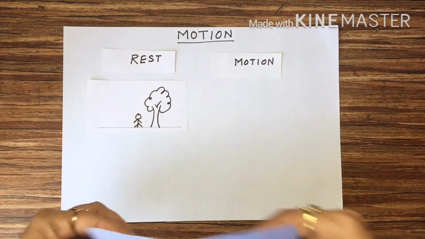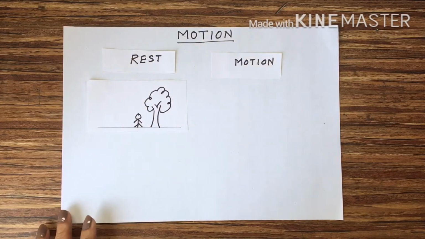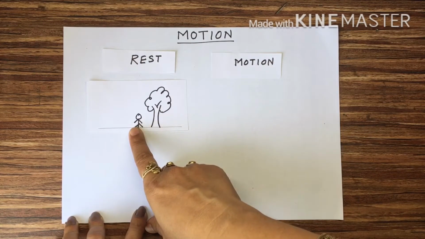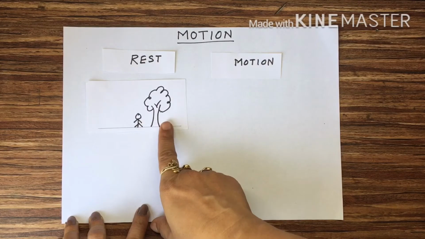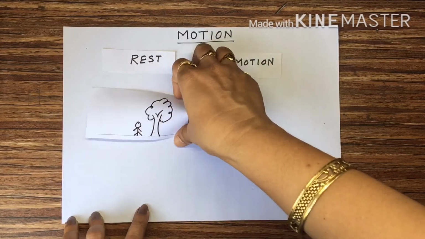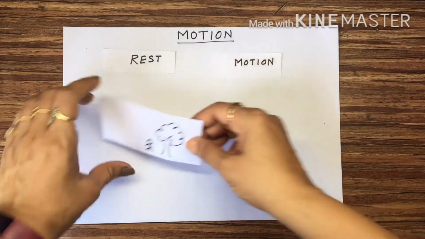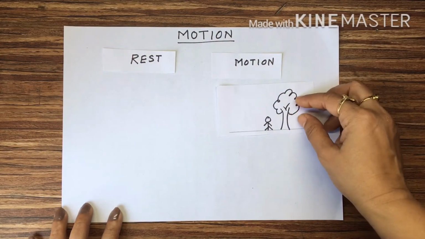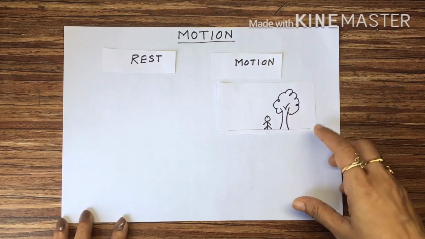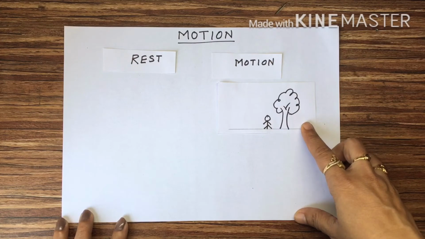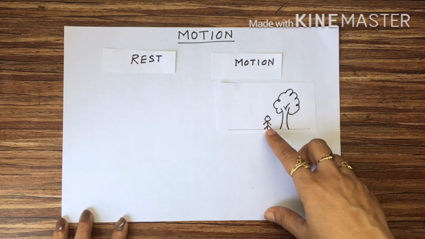Suppose now the same example I will take. See, this person does not change his position with respect to this surrounding, so he is at rest. But I can prove that the same person who is standing without moving under a tree is in motion. How? When I take any celestial body, that is any heavenly body in the space, then this person is in motion.